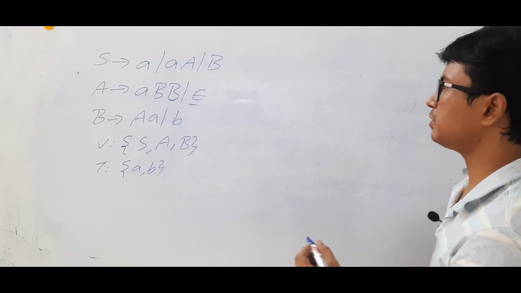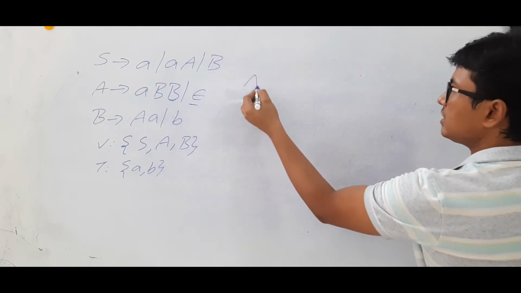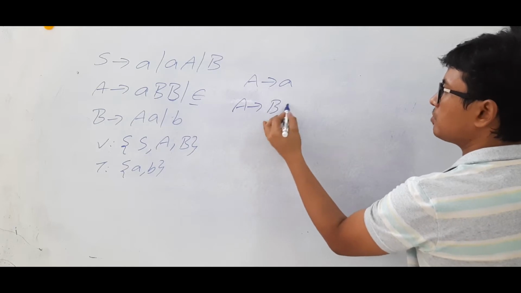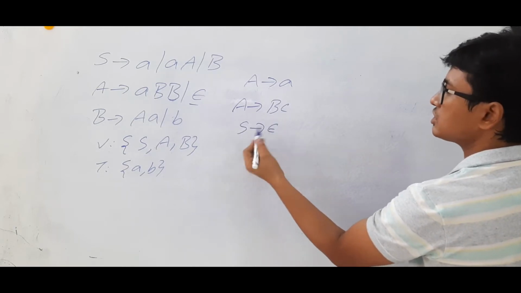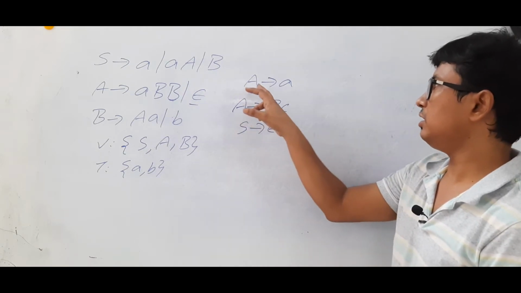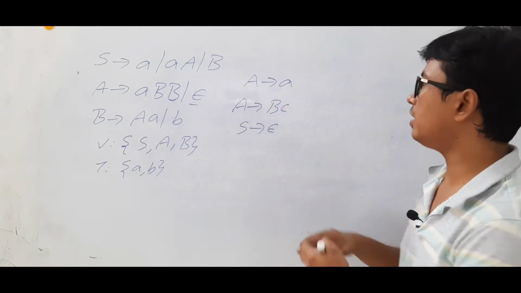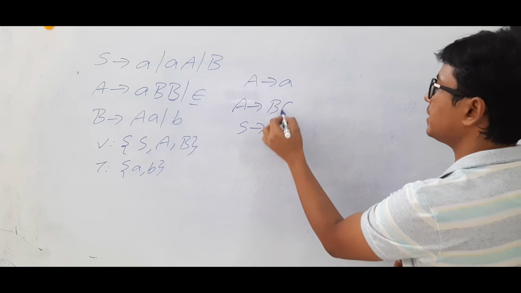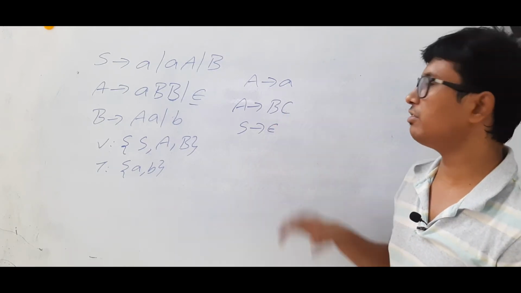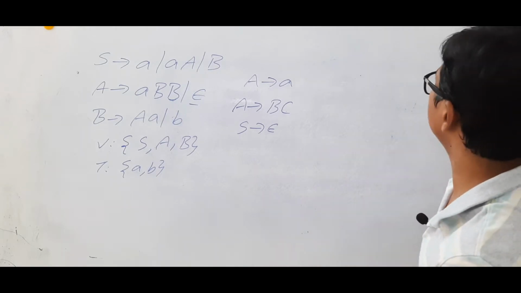First you need to tell when we can say that a grammar is in CNF or Chomsky normal form. If S is a start symbol, epsilon is allowed. Otherwise, a variable should determine a terminal, or a variable should determine exactly two variables. Then only I can say that the given grammar is in CNF. Otherwise, it is not.